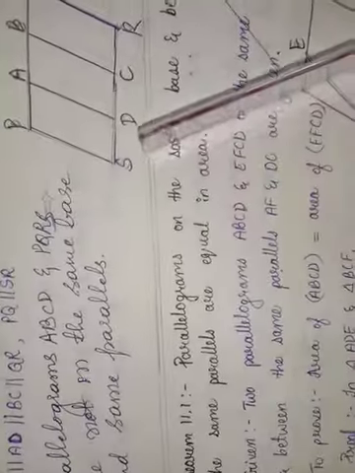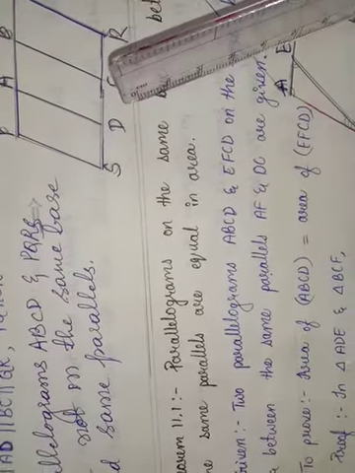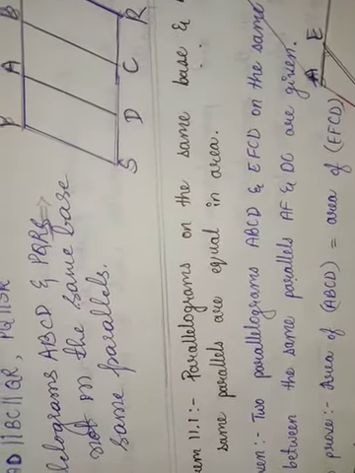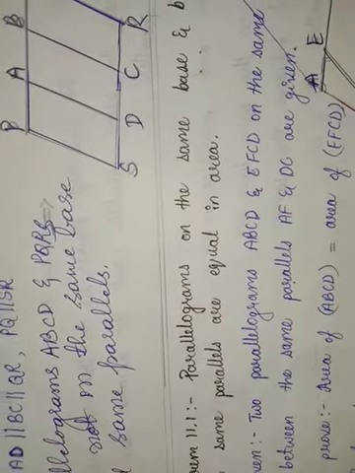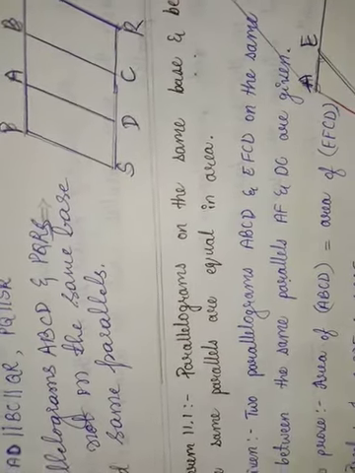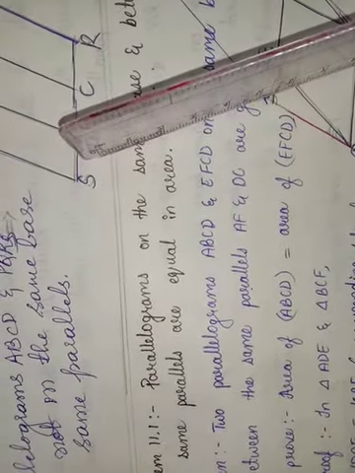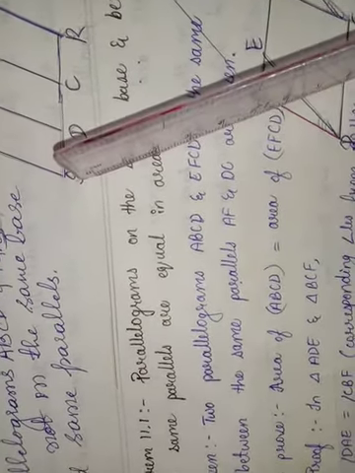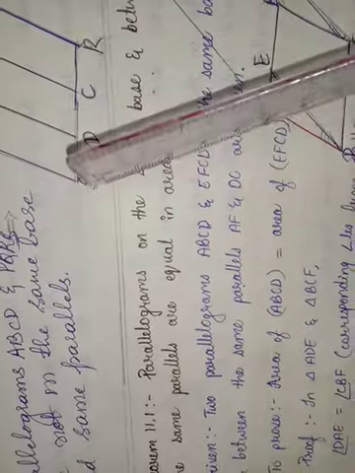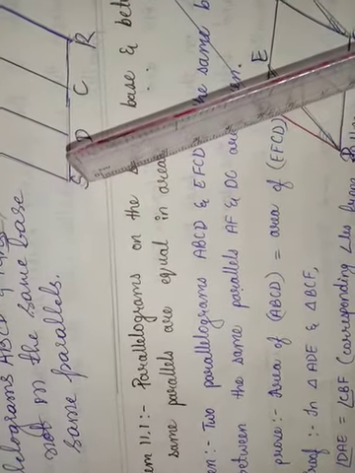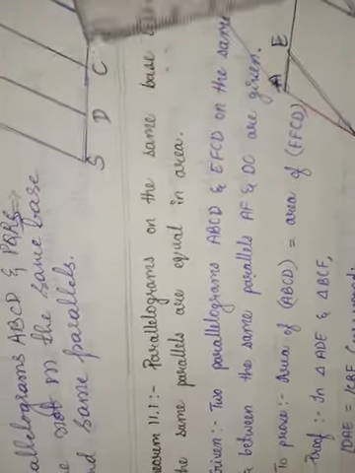Then sixth one, PS is parallel to AD, parallel to BC, parallel to QR, and PQ is parallel to SR. Parallelograms ABCD and PQRS are not on the same base and between the same parallels.